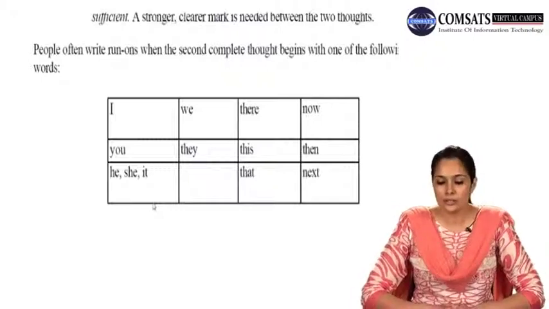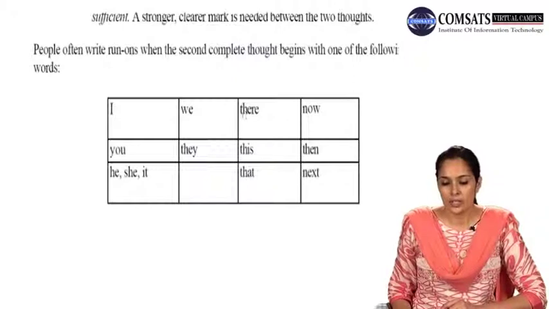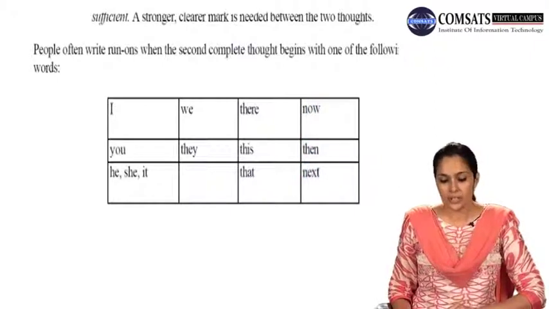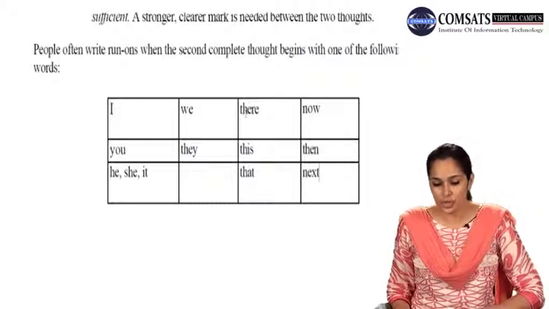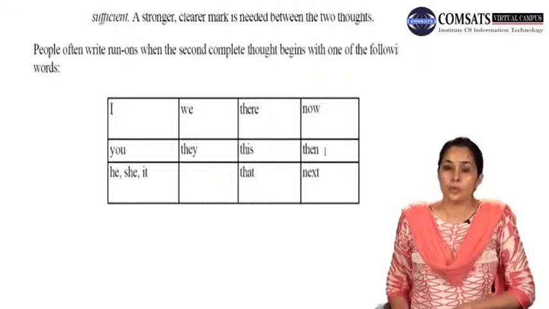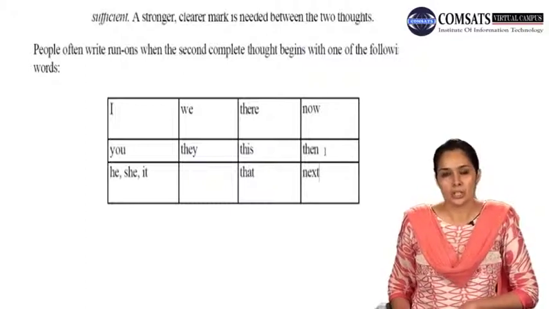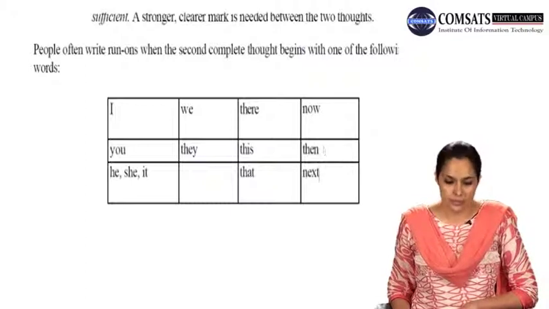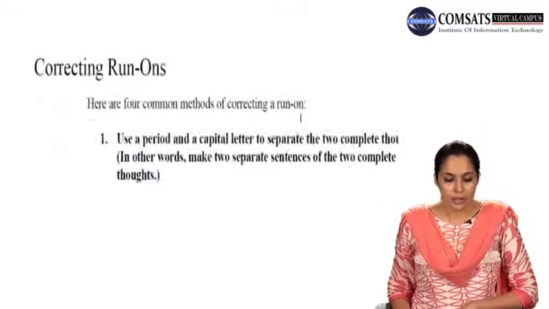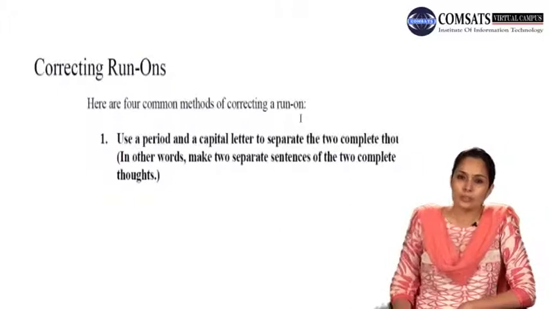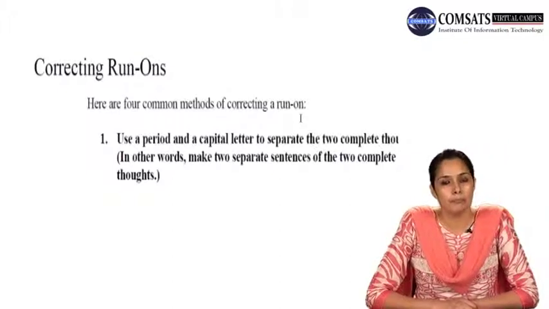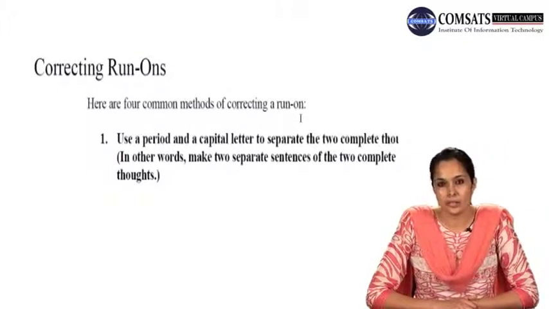And then these other two columns that we have here, there, this, that, now, then, next. When you are beginning a sentence with these words especially, that's where you are more prone to making a comma splice mistake. Now moving on, let's see how many different ways there are to correct a run-on sentence.